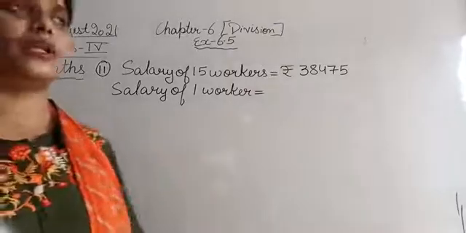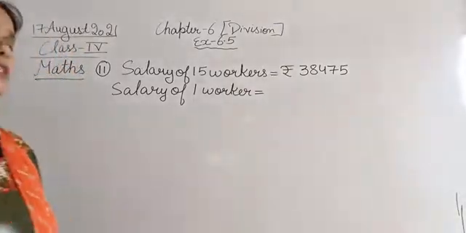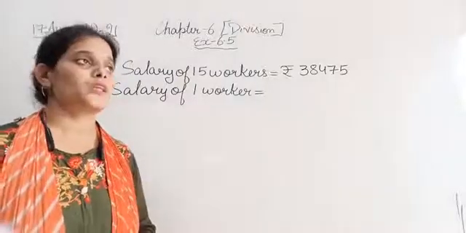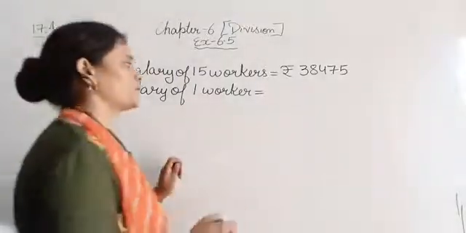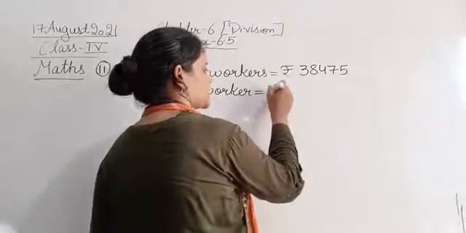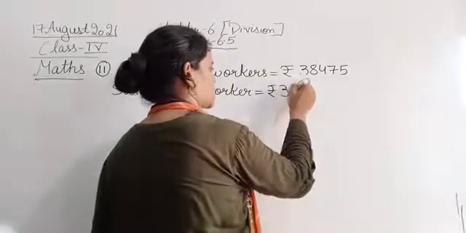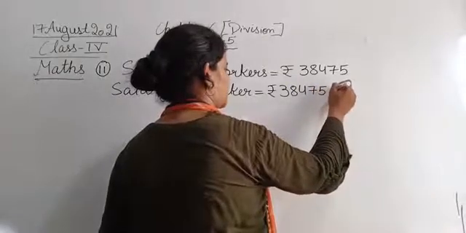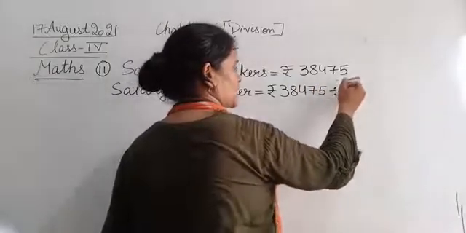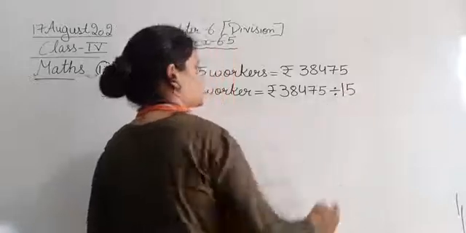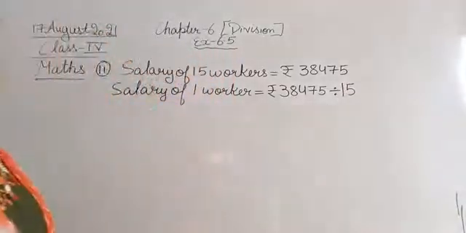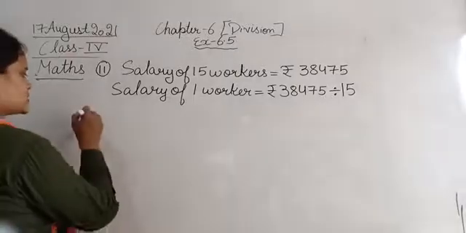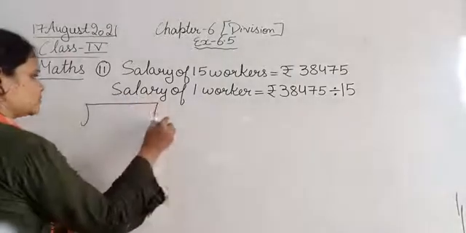So that we can calculate by dividing the salary of 15 workers with the total number of workers. So the salary of 15 workers is rupees 38,475. So we will divide it with the total number of workers, that is 15. So 38,475 divided by 15. So let's divide and find the answer.